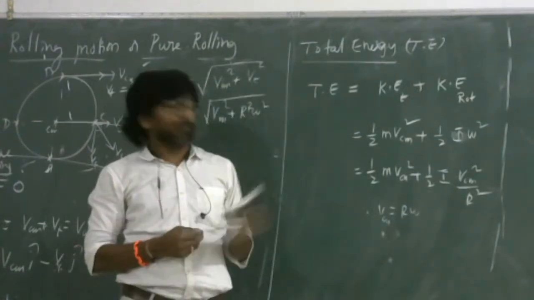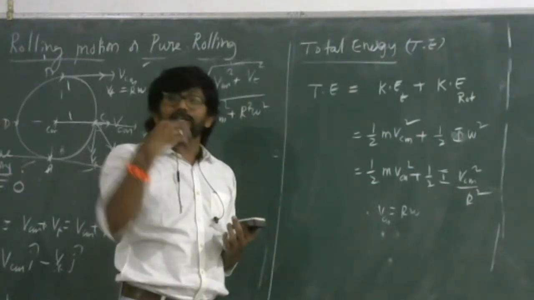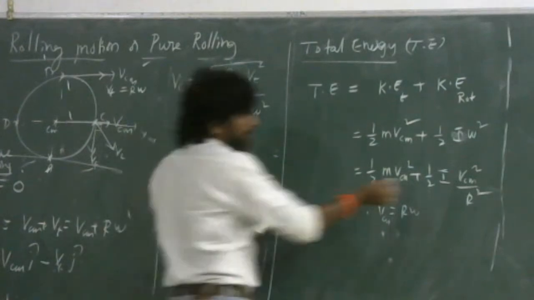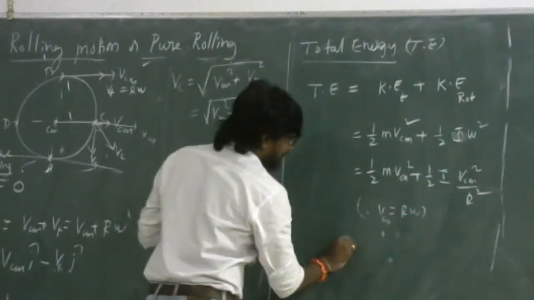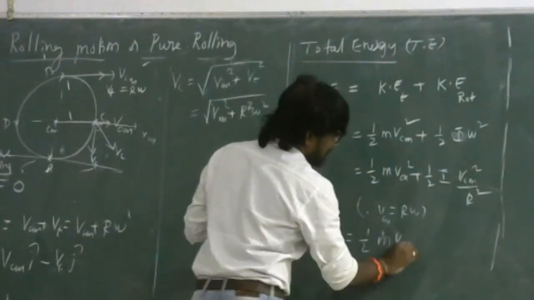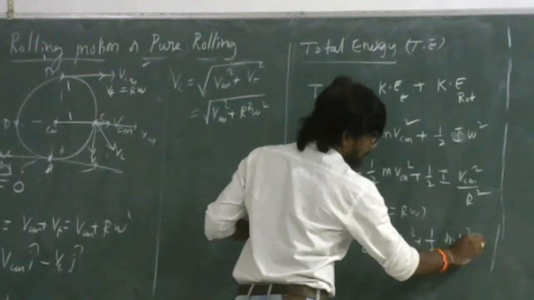And moment of inertia can be expressed in terms of m r square or m k square, where k is the radius of gyration. So if you replace this in terms of radius of gyration, you write it as half m VCM square plus half into m k square into VCM square by r square.